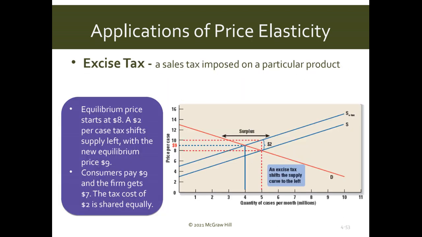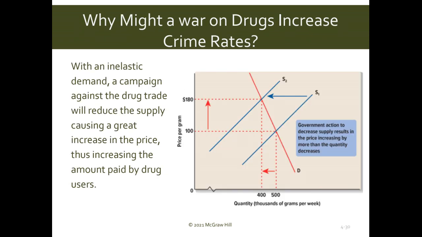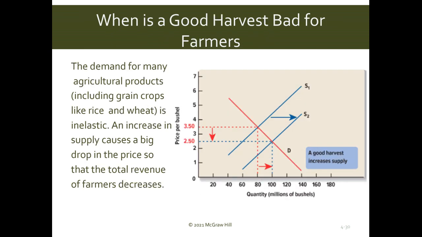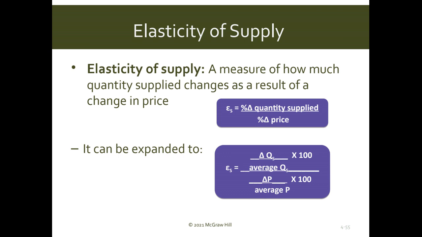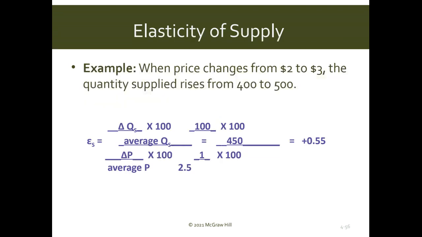Excise tax. Why might a war on drugs increase crime rates? When you read it, the demand curve is pretty inelastic because these people are addicted. When is a good harvest bad for farmers? This is a diagram. Demand is still inelastic. Elasticity of supply, same formula. Of course, you have to use this. This is the example. You have to solve this example. So the answer is, you will always get a positive answer, 0.55. That is, a 1% increase in price will lead to an increase of 5.55% quantity supplied.